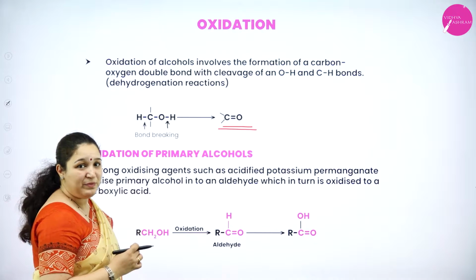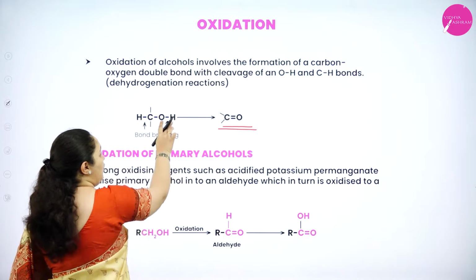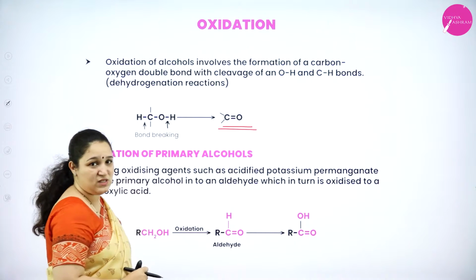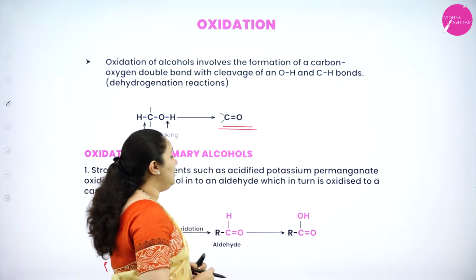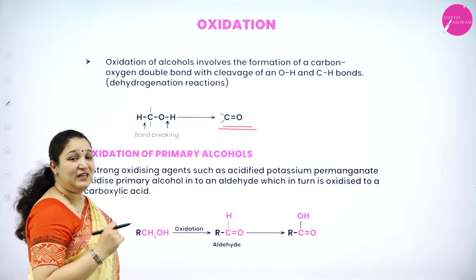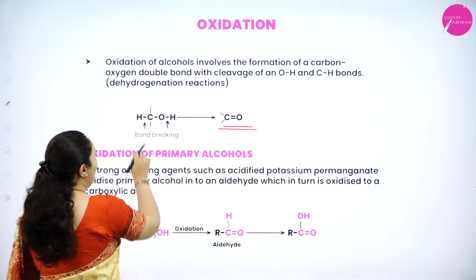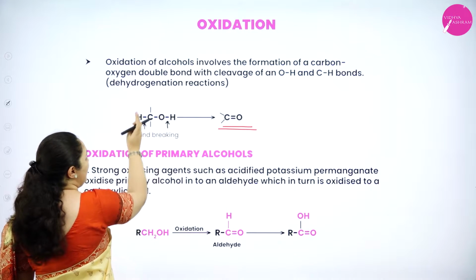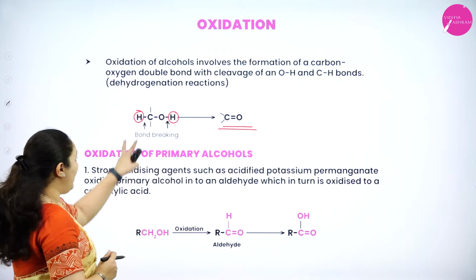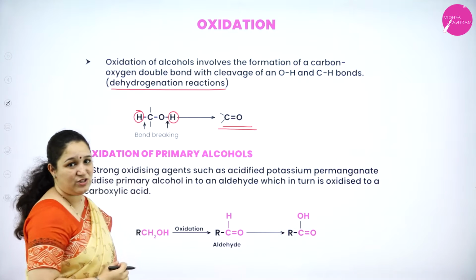Okay. So what happens during oxidation of alcohols? The CH bond is broken and the OH bond is broken, and a new bond is formed between carbon and oxygen, which leads to formation of a carbonyl compound. This reaction also involves dehydrogenation. Why do we call it dehydrogenation? Because when the bonds are breaking here, what is getting removed? Hydrogen as well as hydrogen. Isn't it? 2 hydrogen atoms are removed. That's why it's also called a dehydrogenation reaction.